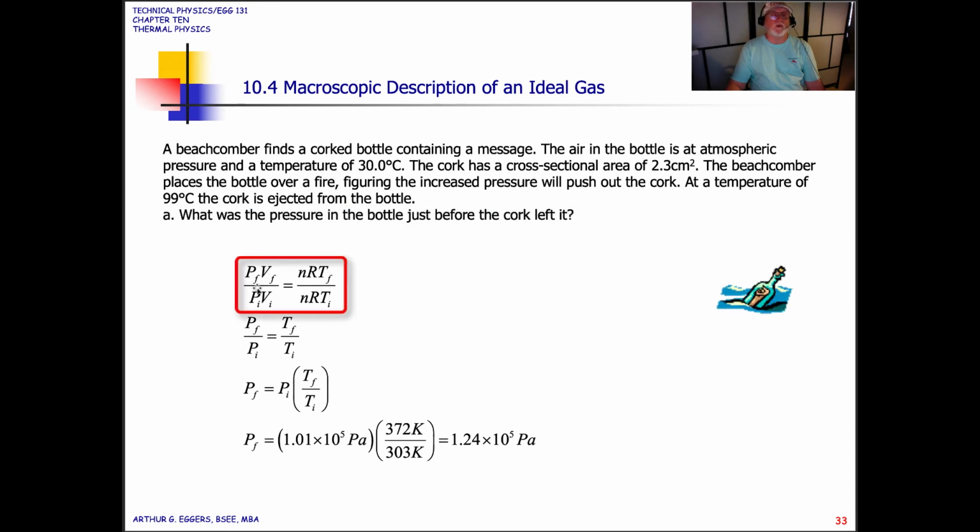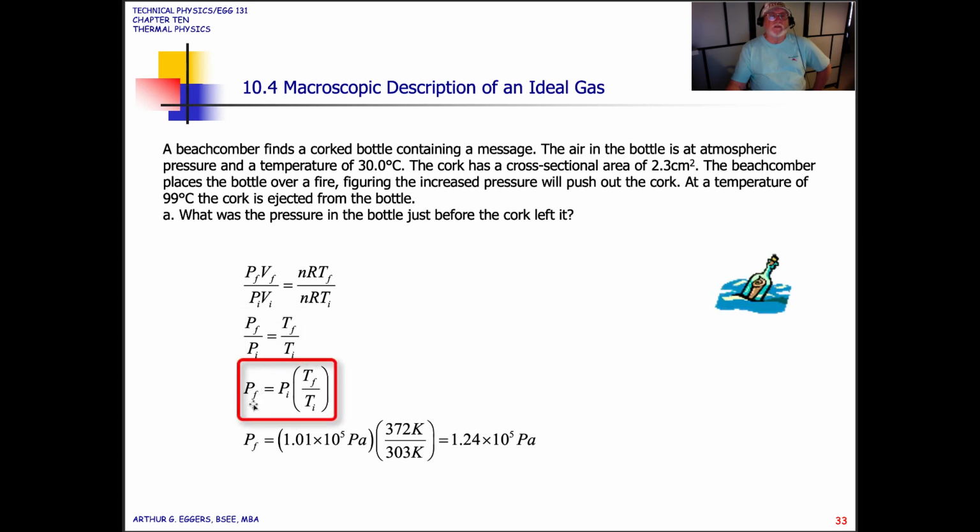So we start with our before and after relationships. You notice in the numerators, PV equals nRT final. You notice in the denominator, PV equals nRT initial. So we can solve by canceling out the R's and the volumes, because the volumes remain constant, and the n and R's remain constant. So we're left with varying pressures and temperatures on both sides of the relationship, final and initial. So as we move the terms around, because we're solving for what the pressure was final, P final is equal to P initial times the ratio of the temperature final and initial.